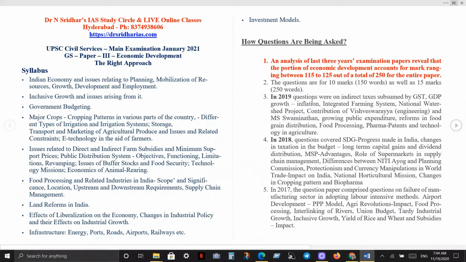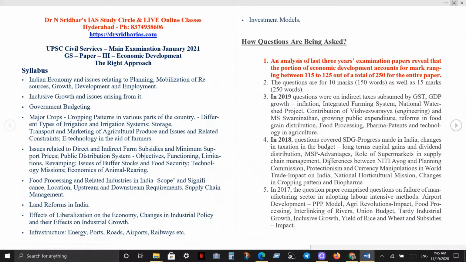So the economic contributions of these two great personalities have been asked. Then growing public expenditure, which of course they have linked to post-liberalization. Reforms in food grain production and distribution. We have of course the Shanta Kumar Committee and Food Corporation of India recommendations, which have almost been implemented to a great extent. Then food processing, pharma, patents and technology in agriculture. So this is the main trend in 2019.